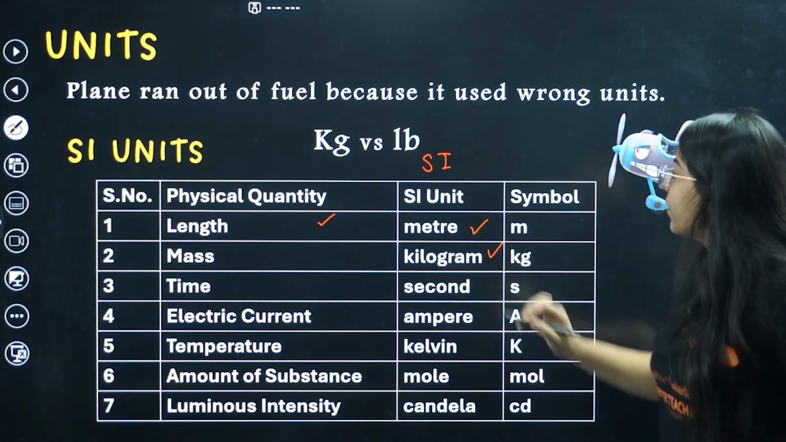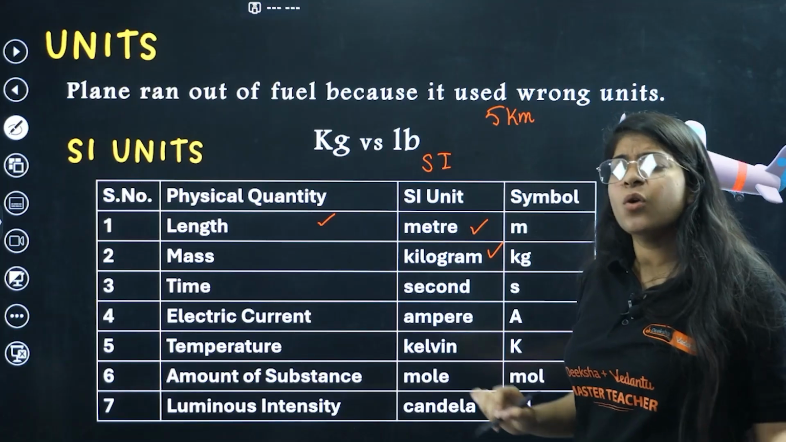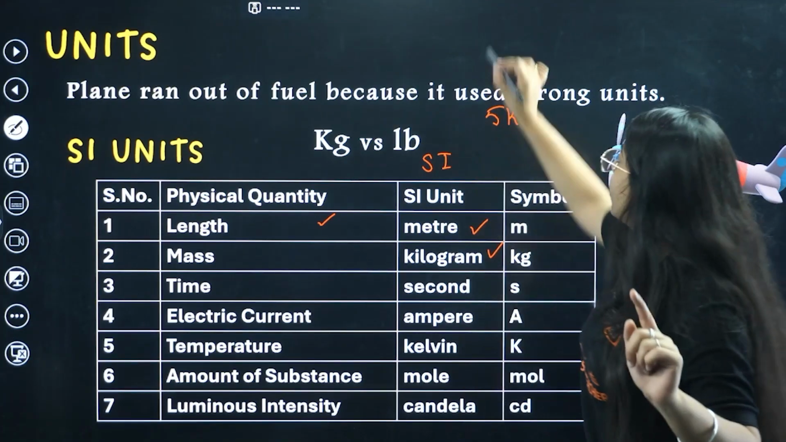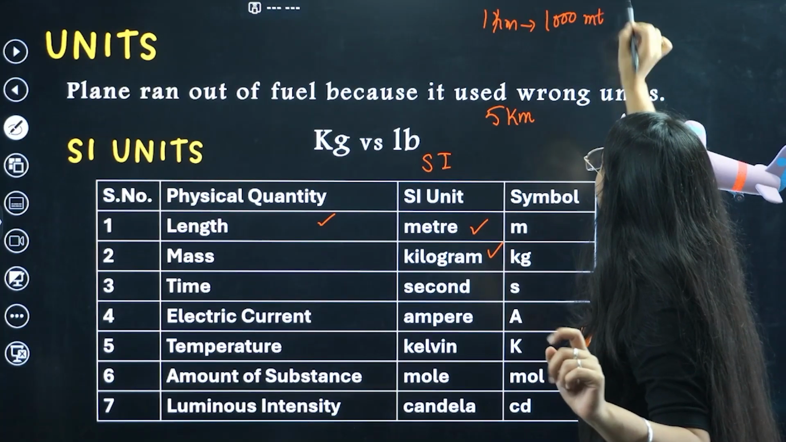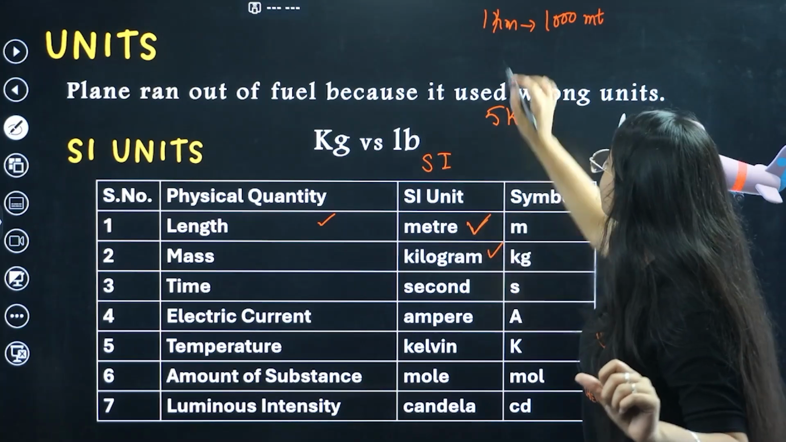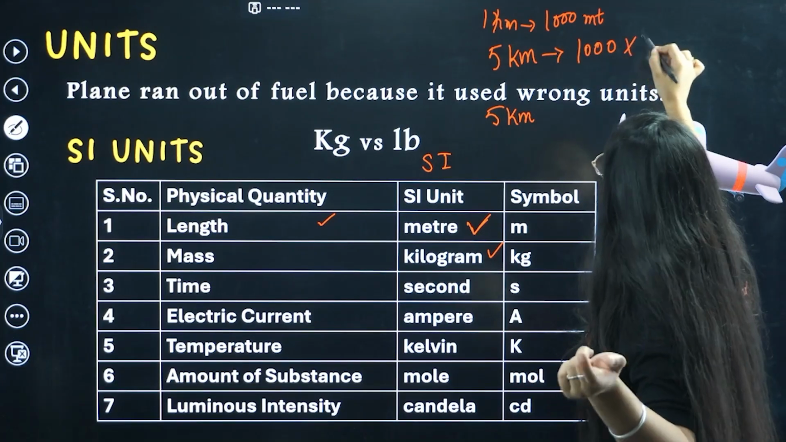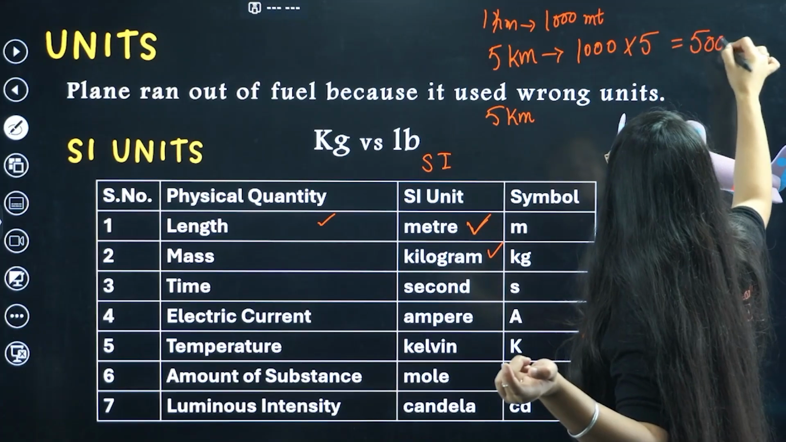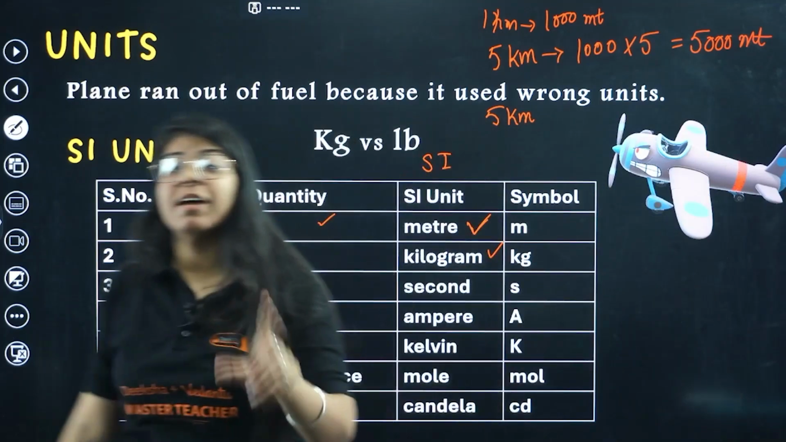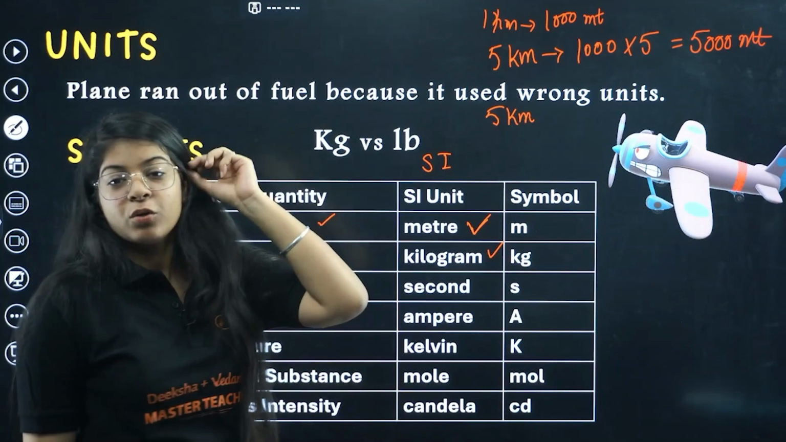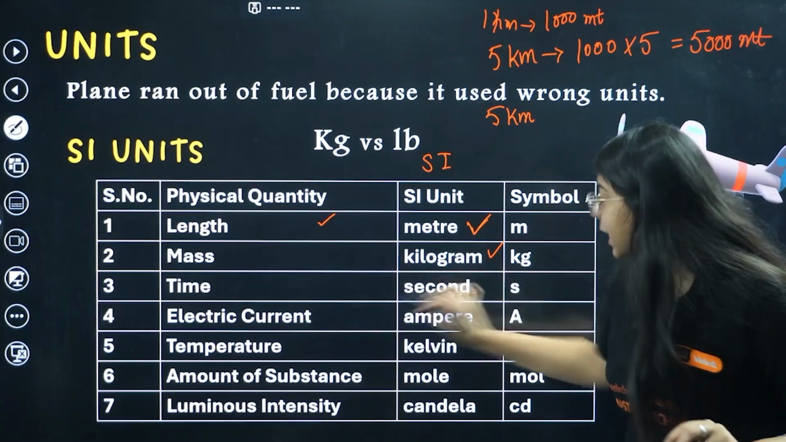kilogram. Whenever you say my home is 5 kilometers from my school, I'll say, okay, tell me in SI units. We know that 1 kilometer has 1,000 meters, and the SI unit of length is meters. So I will convert 5 kilometers into meters: 1,000 times 5 is 5,000 meters. If you want to know the SI unit, that is meters. Then for mass it's kilogram, for time it's second.